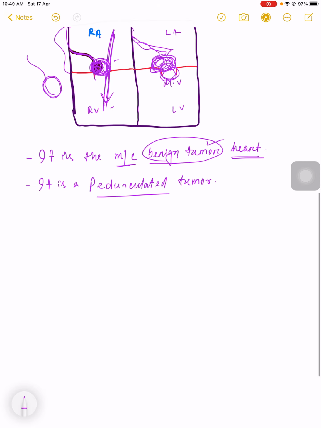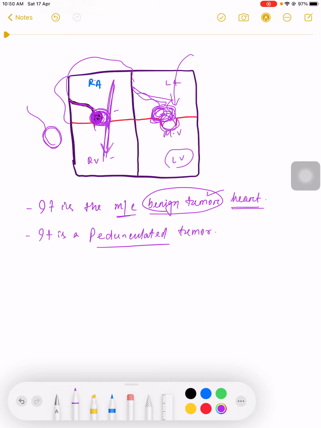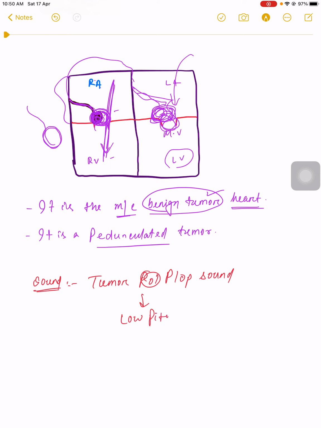When blood flows from the left atrium to the left ventricle, we can hear a sound. This is known as the tumor plop sound, which is a low pitch sound.